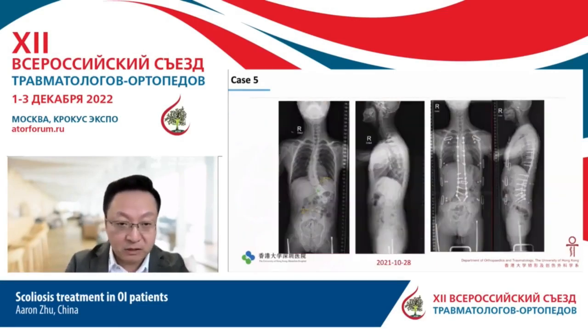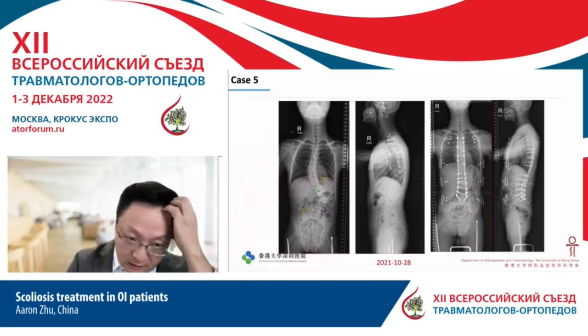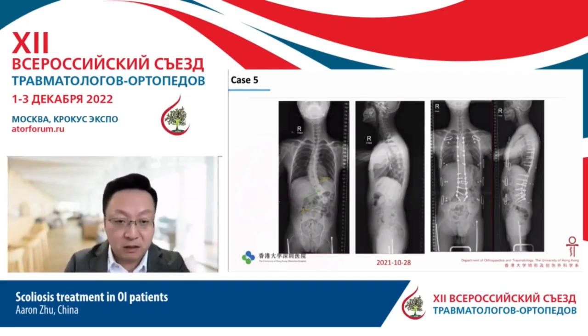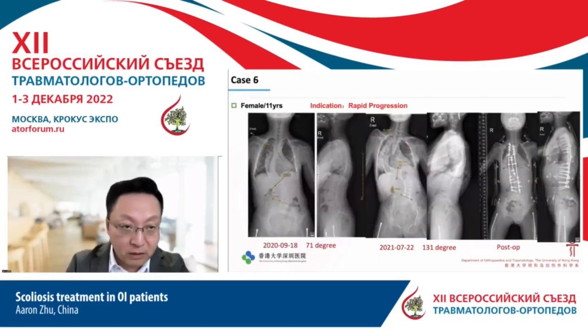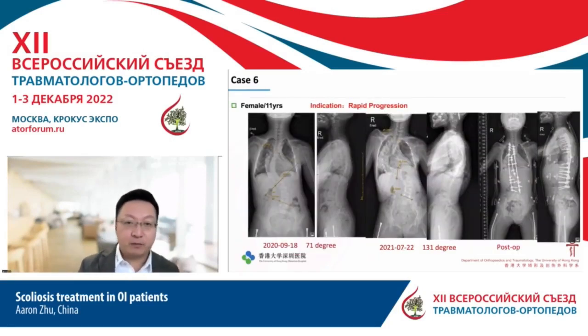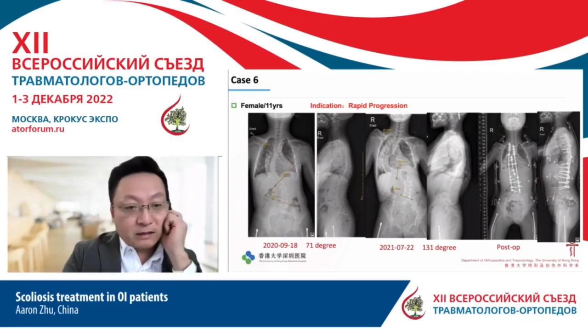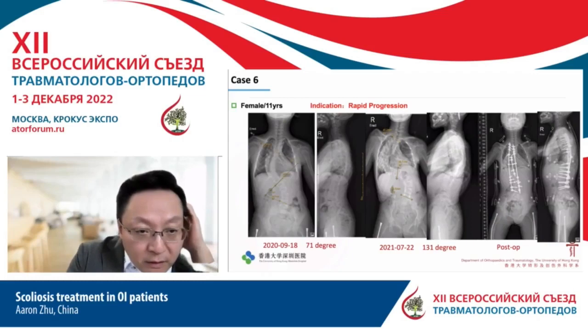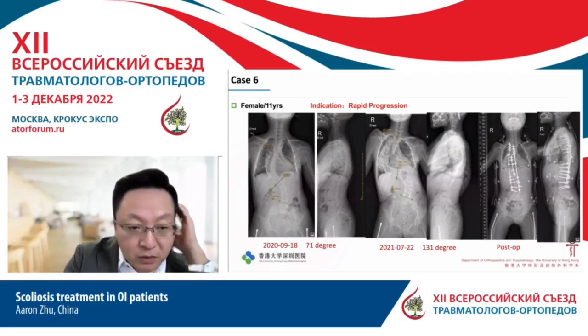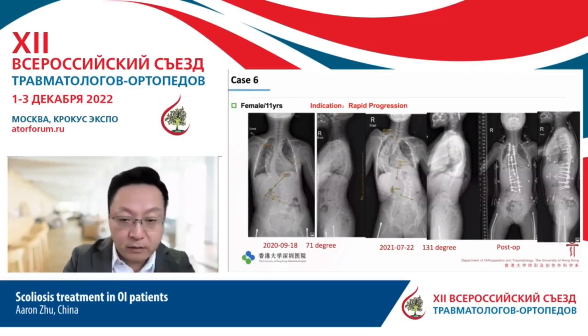And this is a CT scan. Because it has a thoracic curve and a lumbar curve, we performed a long construct fusion for this patient. So this is a case of rapid progression. It's the worst type. You can see the curve progress from nearly 40 degrees to nearly 100 degrees in less than 1 year.